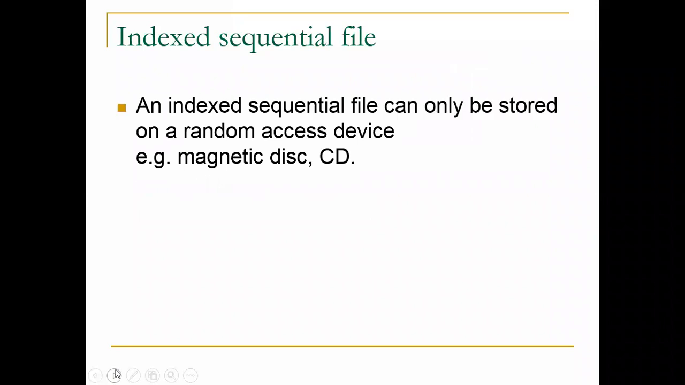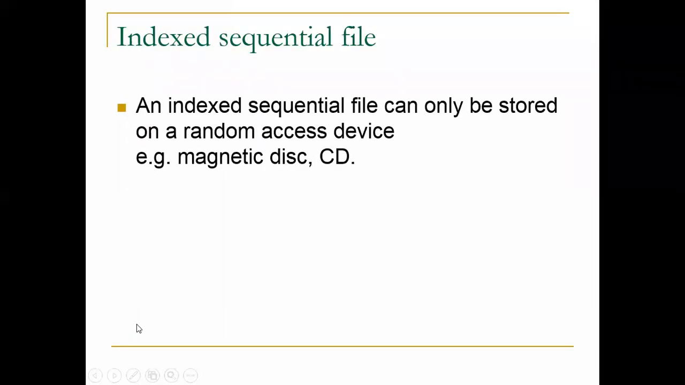Fine. So the next point related to index sequential file: we have seen where this data is stored. An index sequential file can only be stored on a random access device, that is magnetic disk, CD drive, or hard disk drive, where the data is stored.